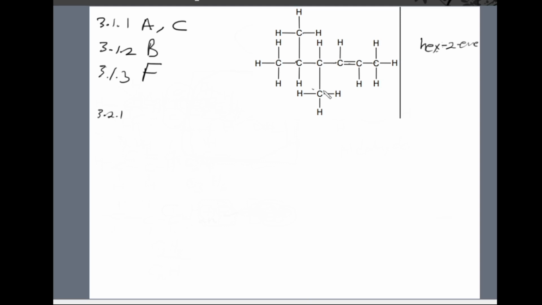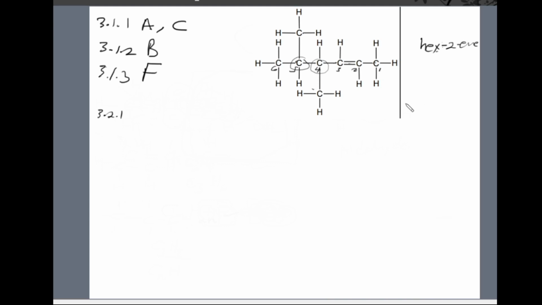Now we need to calculate the branches. Okay, so we need to determine the branches, right? So here it's 1, 2, 3, 4, 5, 6. I see that there's a branch attached to carbon number 4, and there's a branch attached to carbon number 5 in the parent chain. Those branches have one carbon atom, right?